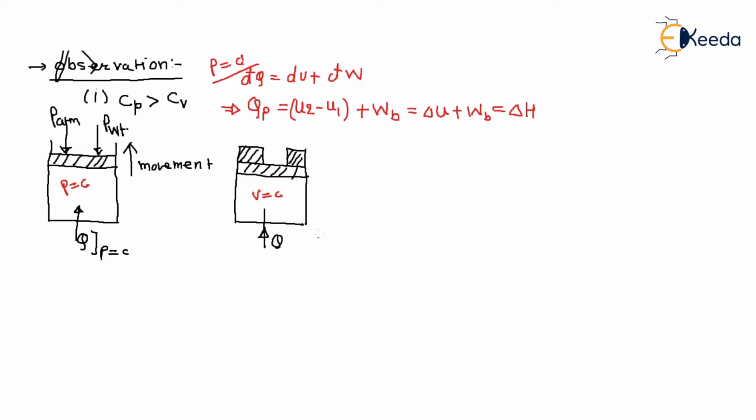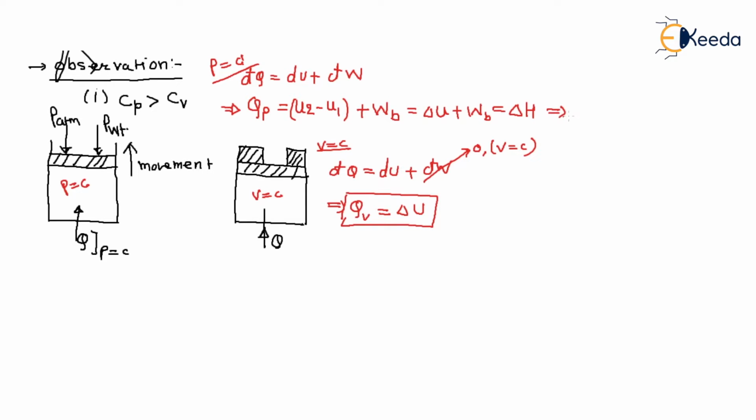But in the second case, where volume is constant, dQ is equal to dU plus dW, and dW is 0 because the volume is constant. So heat supplied at constant volume is totally converted into change in internal energy, and heat supplied at constant pressure is converted into change in enthalpy.